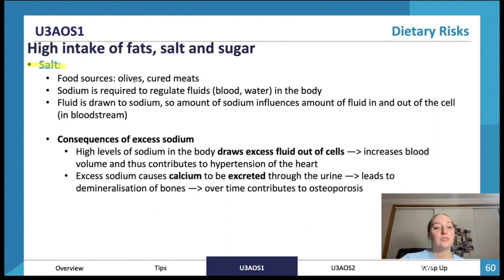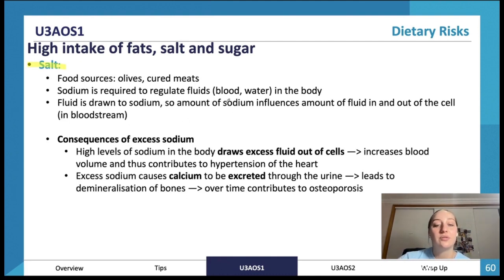Okay, high intake of salt, so things like olives, cured meats, salted snacks, anything with a lot of salt. You probably know more examples than me. So sodium is required to regulate fluids, so blood and water in the body. It's needed for pH function and our electrolyte balance.